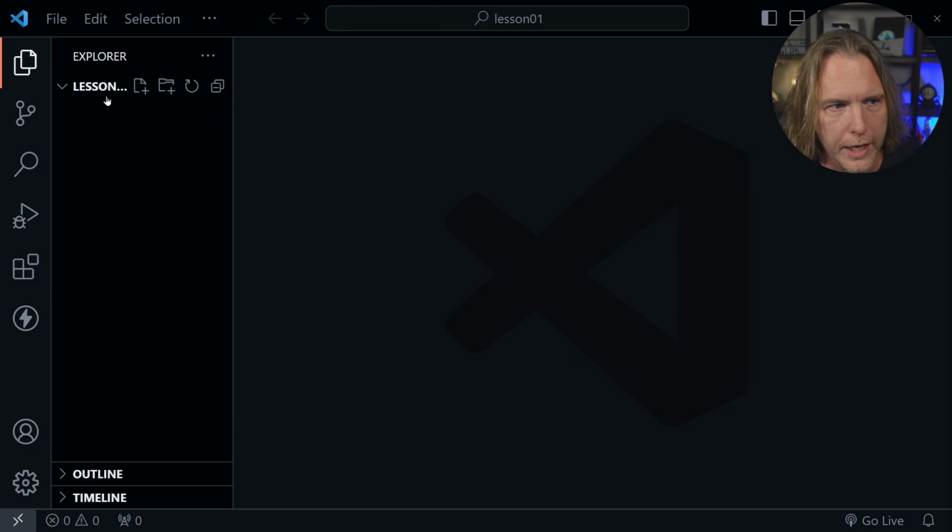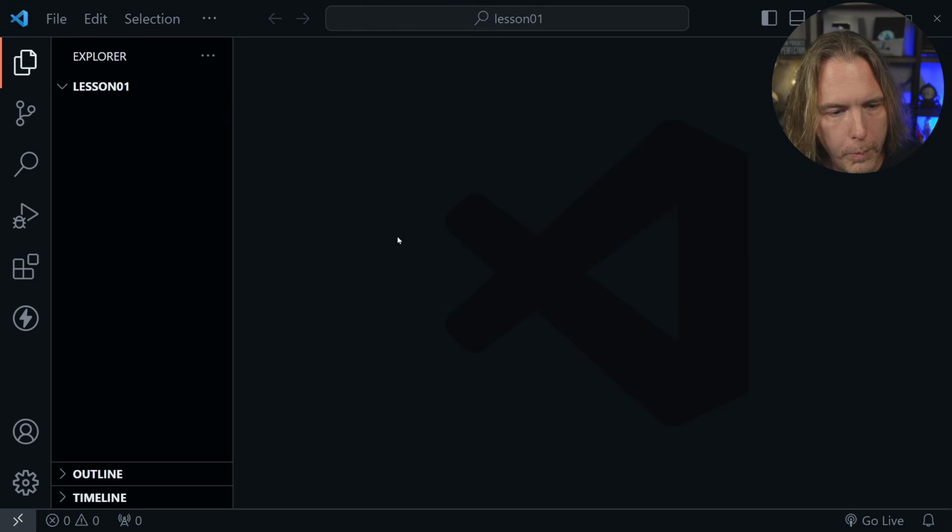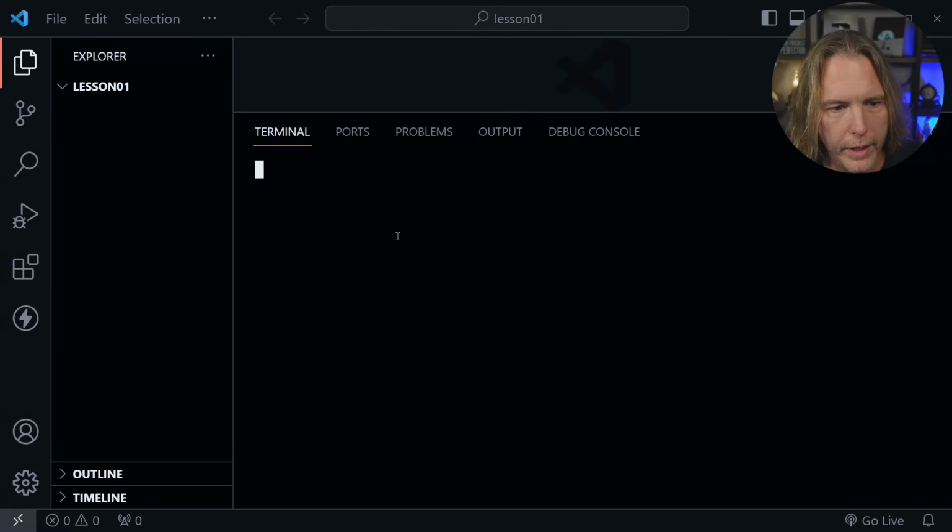I'm in VS Code now, and I've created a new folder. My folder is called Lesson 1. You could name yours whatever you want to as we start this series. And after you create a folder and open it in VS Code, go ahead and open a terminal window by pressing Control and the backtick.